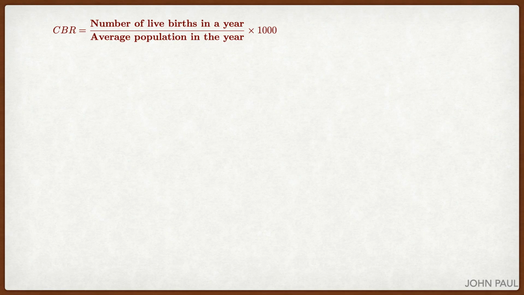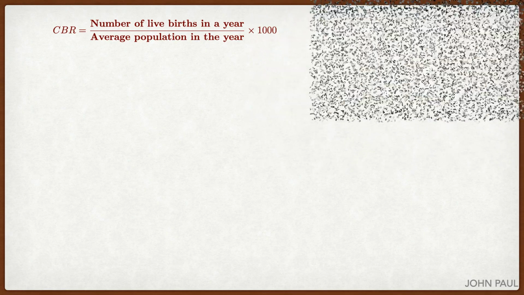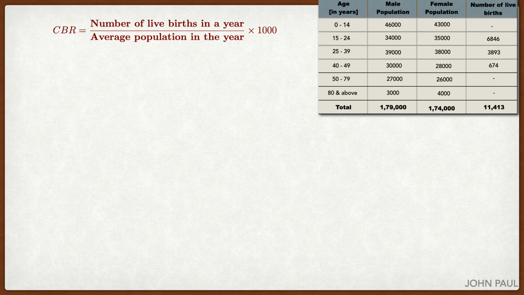Just for our reference, I will put the table again here. You can see this table for your reference. So the number of live birth is highlighted here, 11,413. And then we have to find the average population. Average population means male population plus female population. The addition is shown here.